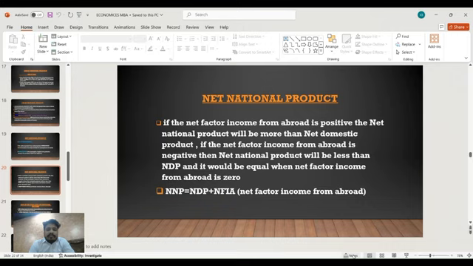If the net factor income from abroad is positive, the net national product will be more than net domestic product. If the net factor income from abroad is negative, then net national product will be less than net domestic product, and it will be equal when net factor income from abroad is zero. Net national product equals net domestic product plus net income from abroad.